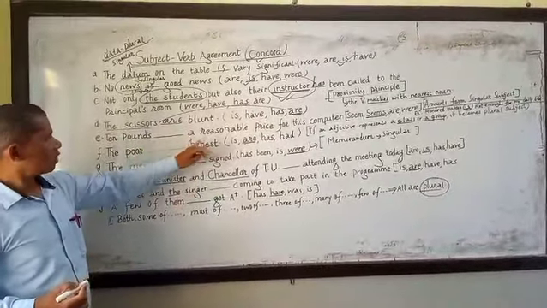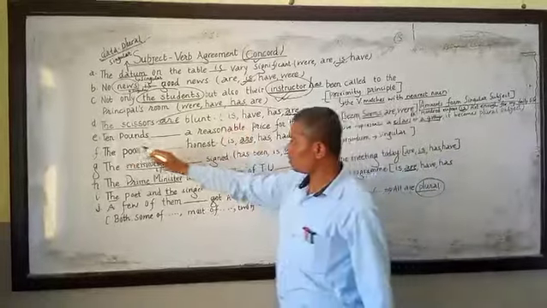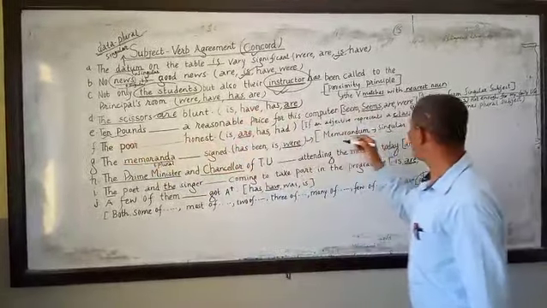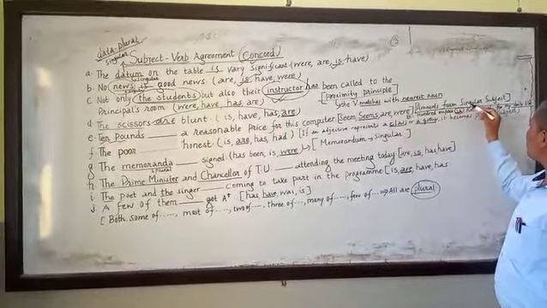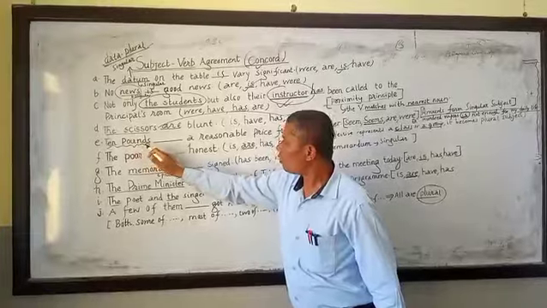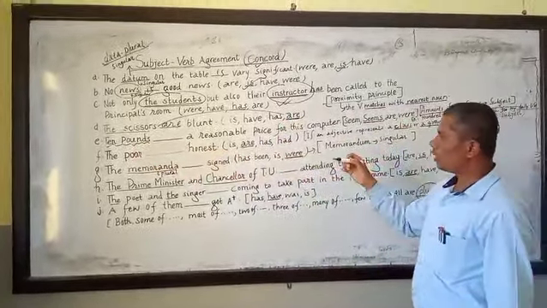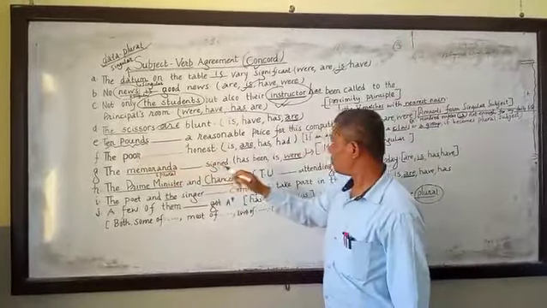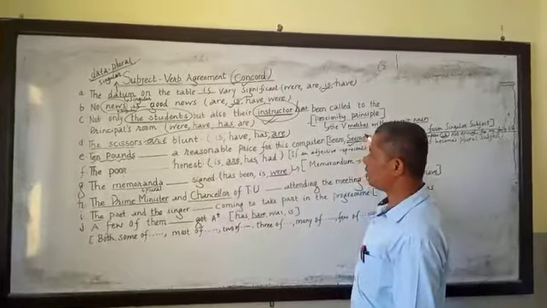Ten pounds reasonable price for this computer. So, what kind of subject is this? Ten pounds, you can look here, amounts form singular subjects. That's why this is an amount and it refers to a singular subject, so this kind of subject takes is.